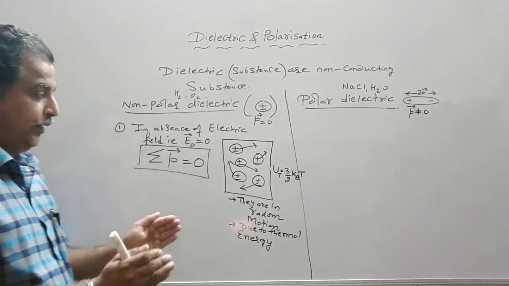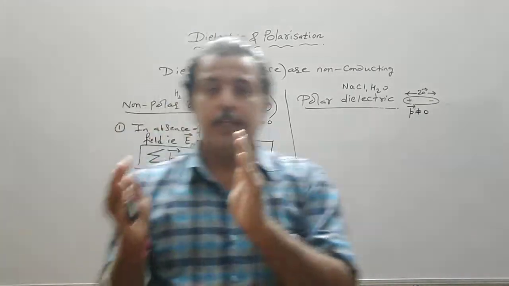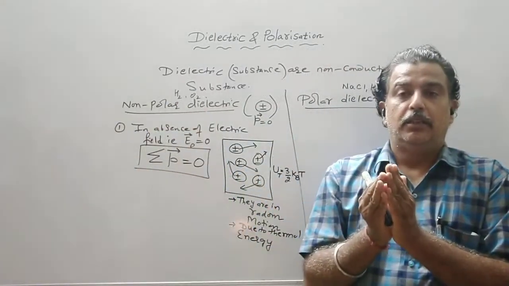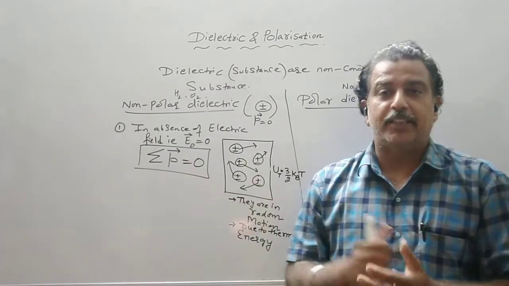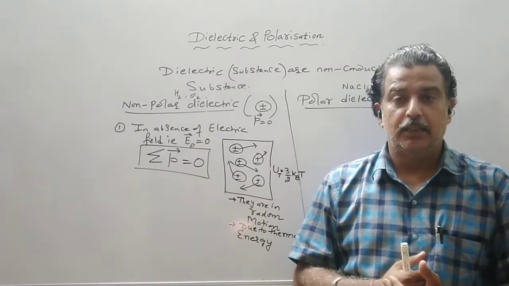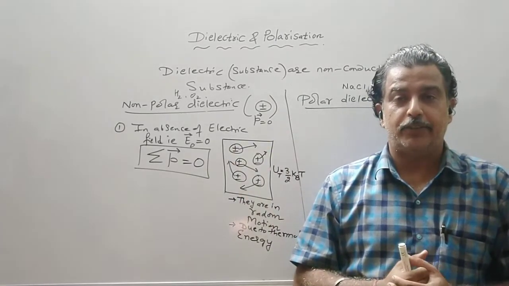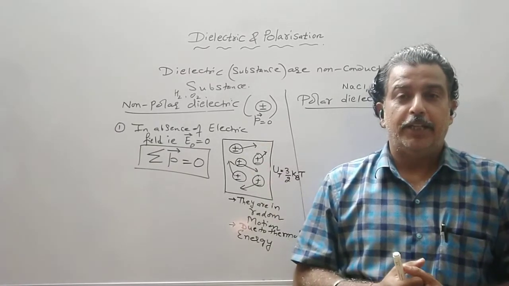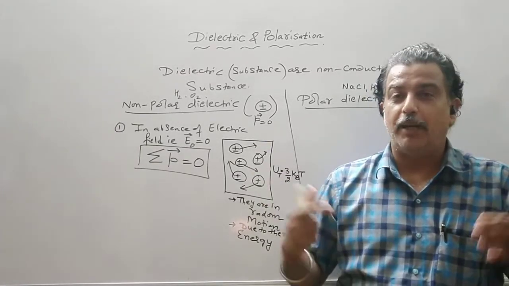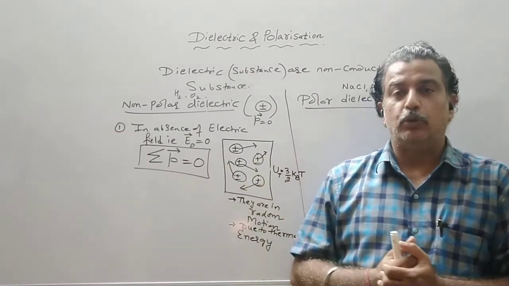Now what happens if we place this non-polar dielectric in an external electric field? What was the situation in a conductor? They develop an induced electric field in the opposite direction, and the resultant field comes out to be 0.